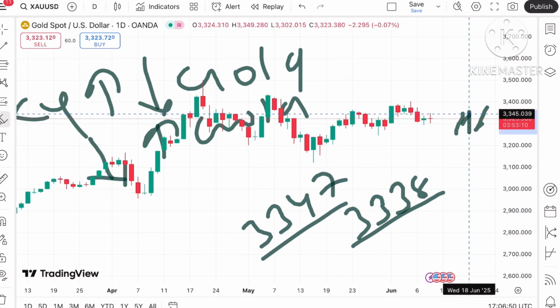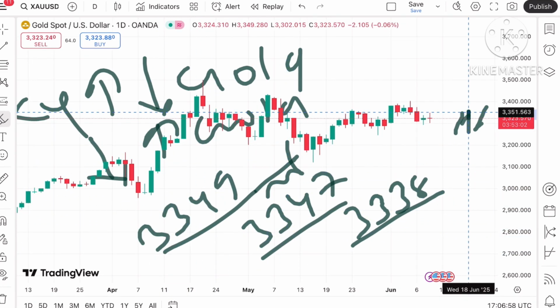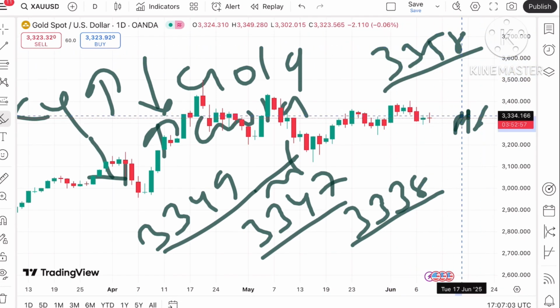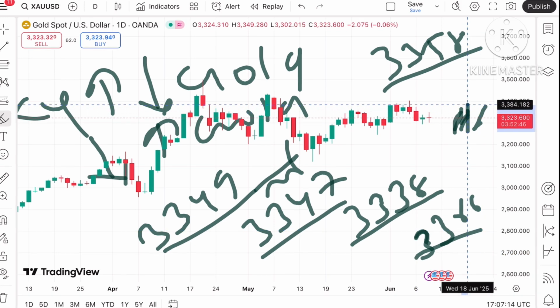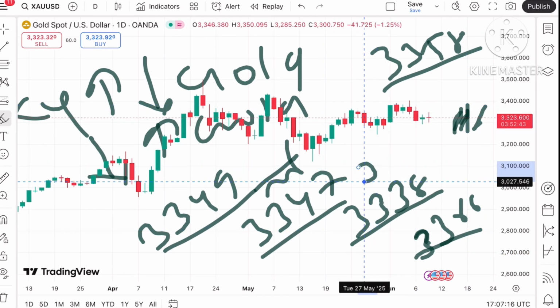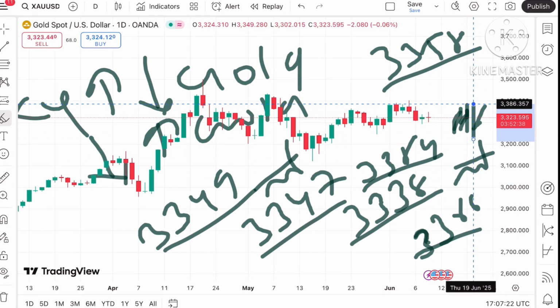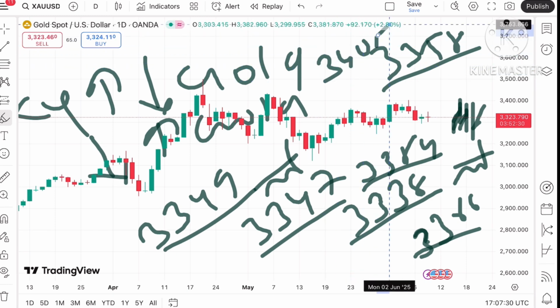If the price moves over a level of 33.47, there is a probability of going further upside towards 33.49, which is already being tested, so the price will move further high, and after that there is a probability of touching 33.58. If the price moves above 33.58, it can touch $33.66, and if it goes above that level, a chance of touching 33.84, which is already being tested. If the price moves above that, a chance of touching 33.86, then 33.90, and if that sustains, a further upside above 34.05, and then further high.